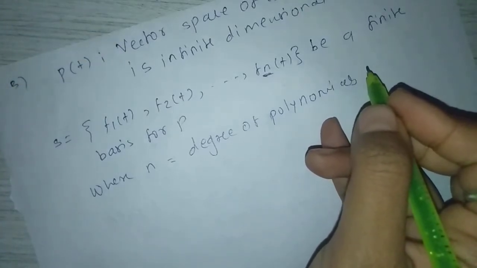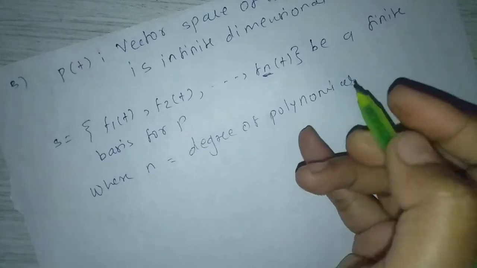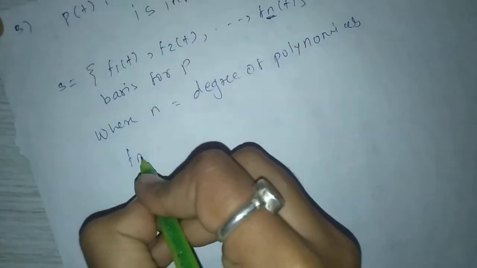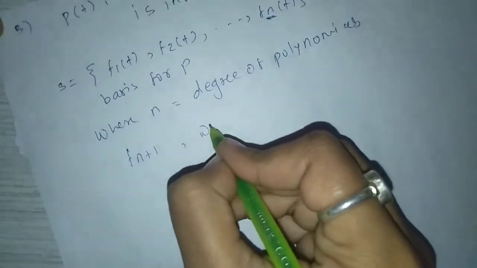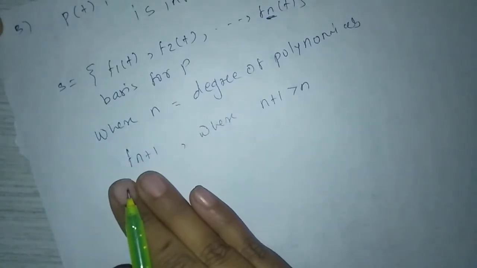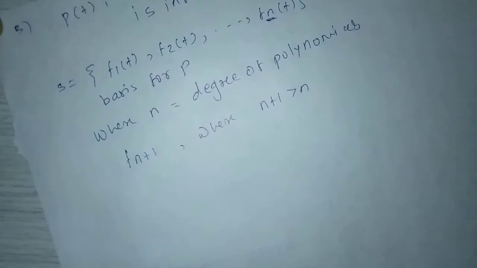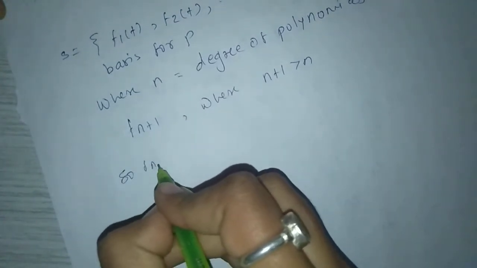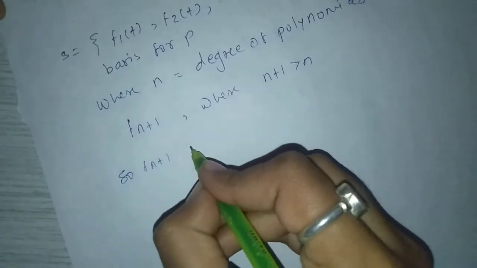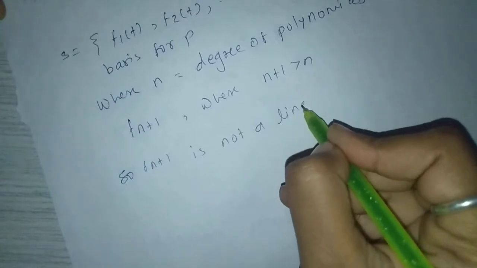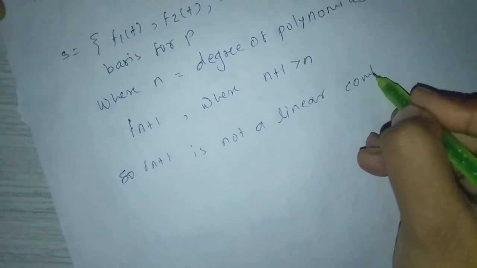But then there is a polynomial in P of degree greater than n. Suppose we take f(n+1), where n plus 1 is greater than n. Then this polynomial cannot be written as a linear combination of this set. So f(n+1) is not a linear combination of S,